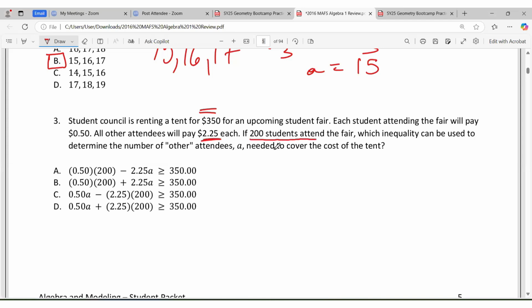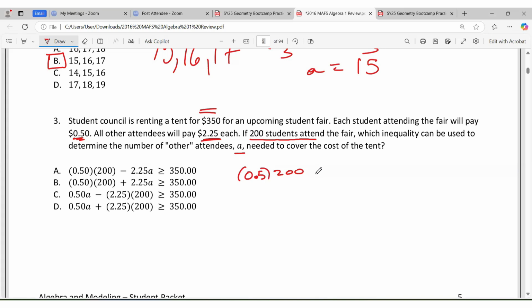If 200 students attend, which inequality can be used to determine the number of attendees? Now, here's the thing. We're certain that there are 200 students. They're paying 50 cents. So 200 students will definitely go at 50 cents apiece.